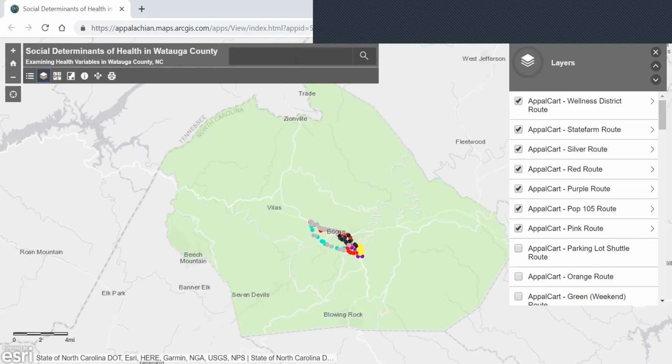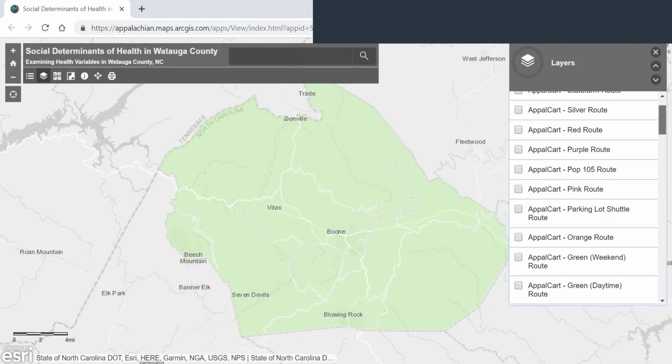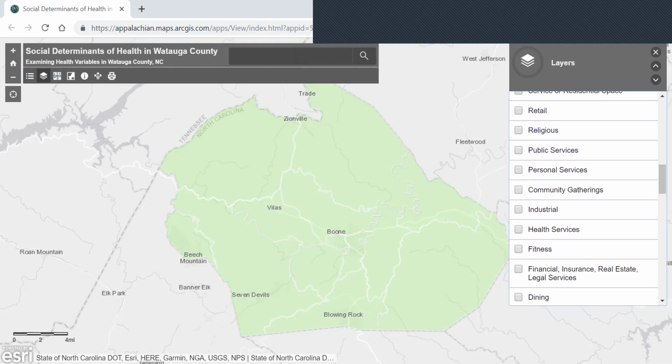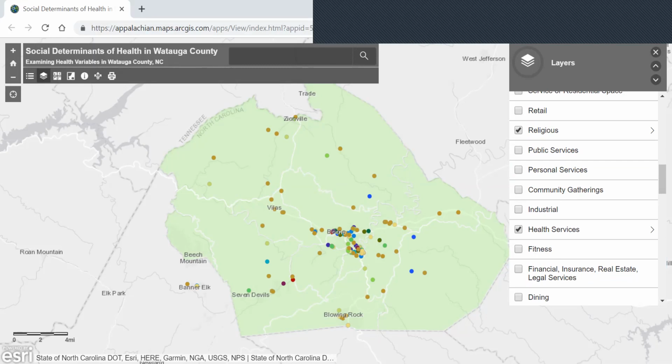The other data that's available in this map is the MapsCore data and the Food Web food resource data as far as point locations go. And with these point locations, you can select them and it'll come up with a pop-up of information.